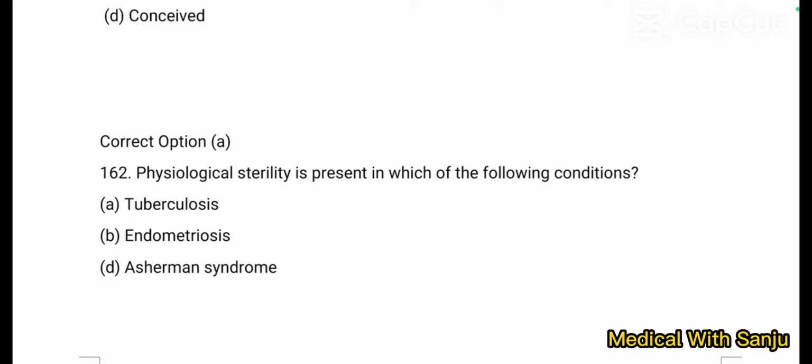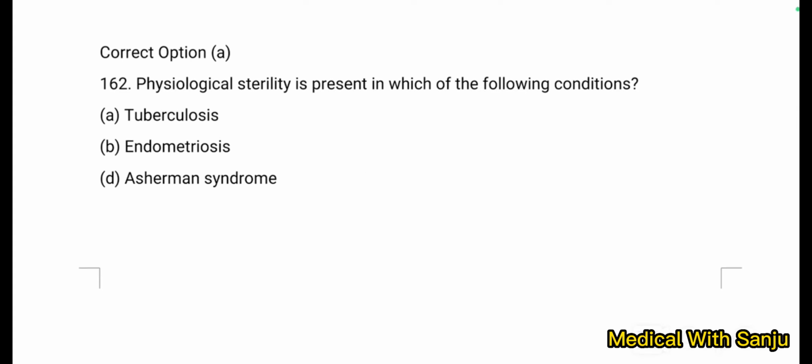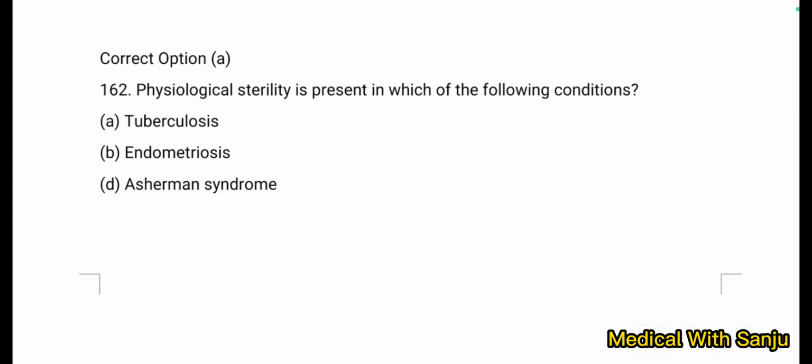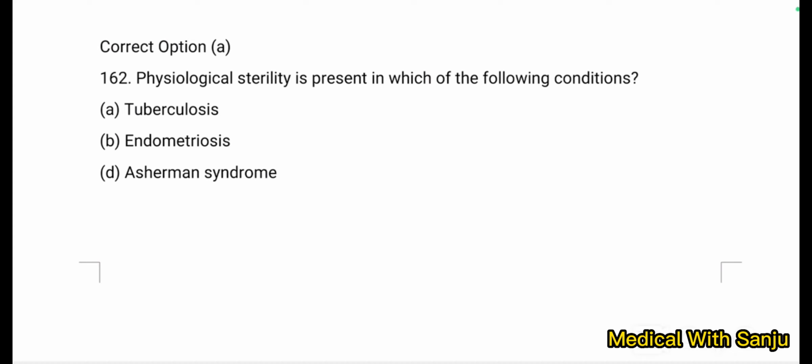Question 162. Physiological sterility is present in which of the following conditions? Option A. Tuberculosis. Option B. Endometriosis. Option C. Before puberty. And option D. Asherman syndrome. The right answer is option C.